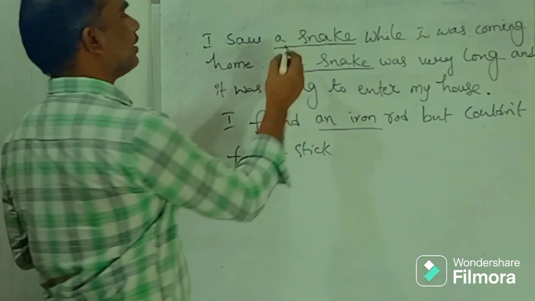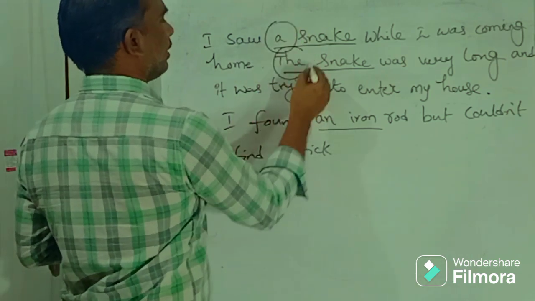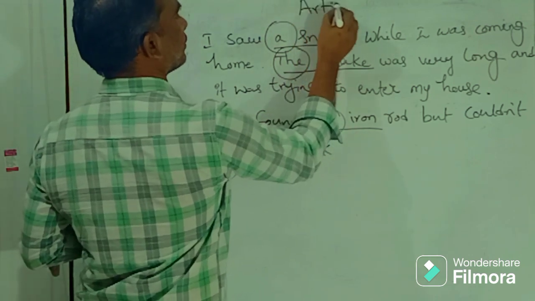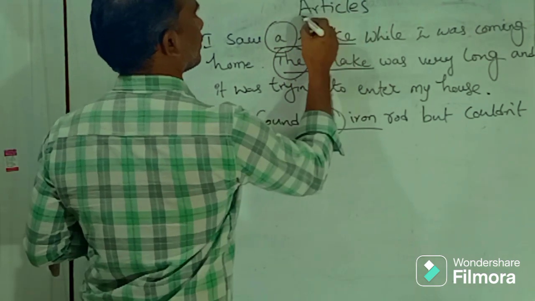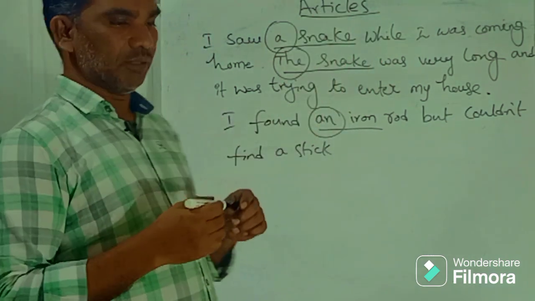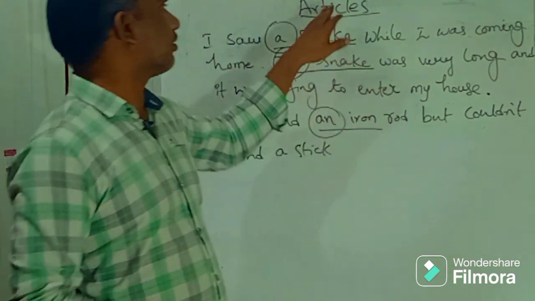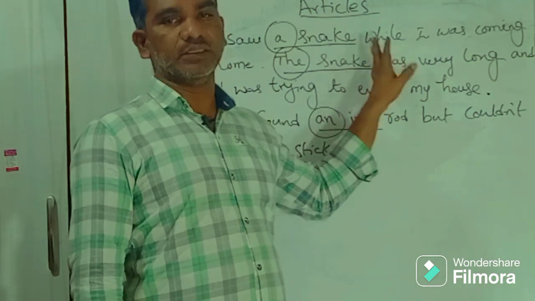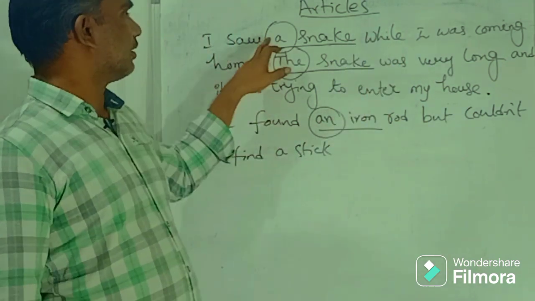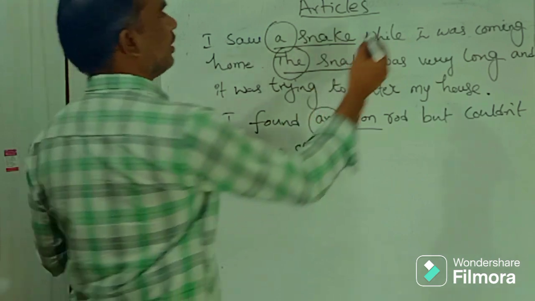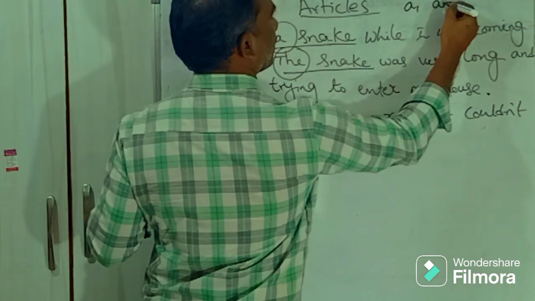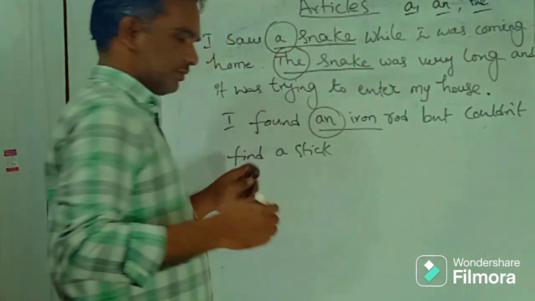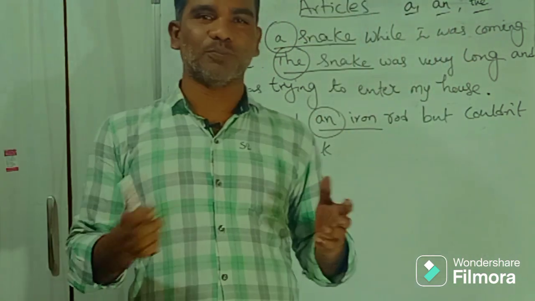Okay, so look at this. These a, the and an are called articles, right? As per some dictionaries, these are actually going to work as adjectives, right? So these three, a, an and the, are called articles. Do you know how to use them properly?